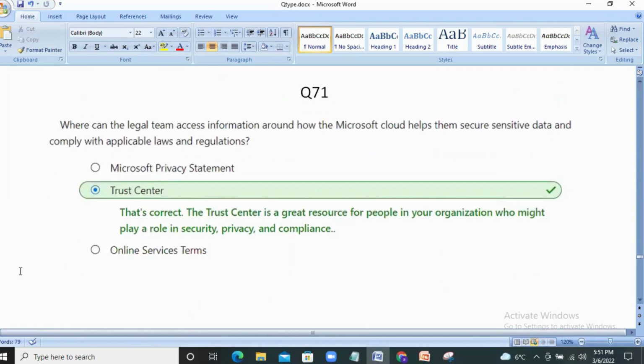Next question. Where can the legal team access information around how the Microsoft Cloud helps them secure sensitive data and comply with applicable laws and regulations? As it is related to compliance and applicable laws and regulations, the option is Trust Center. The Trust Center is a great resource for people in your organization who might play a role in security, privacy, and compliance.